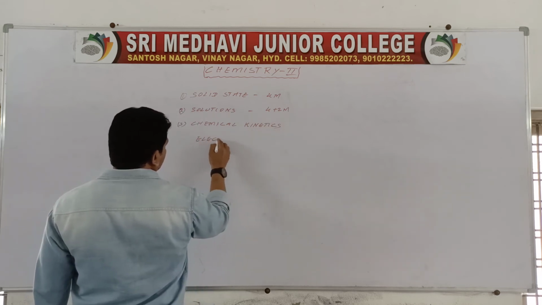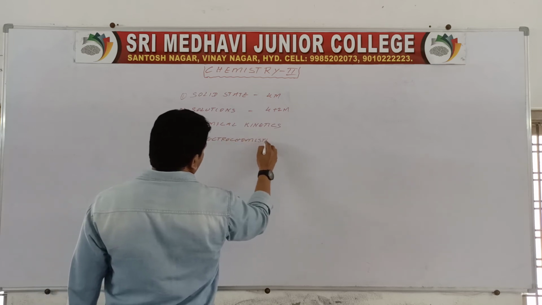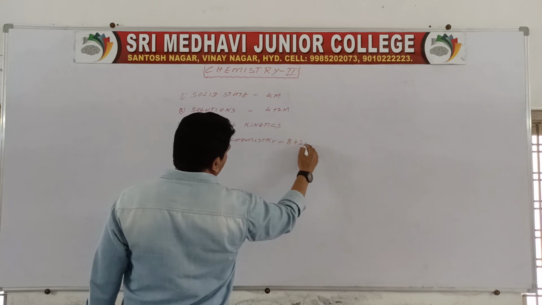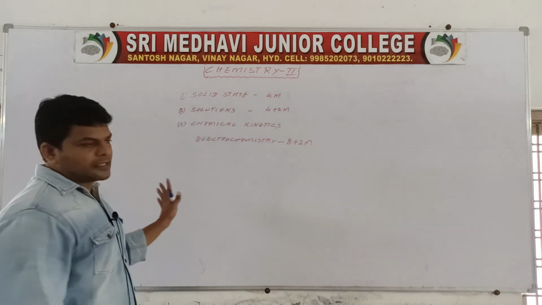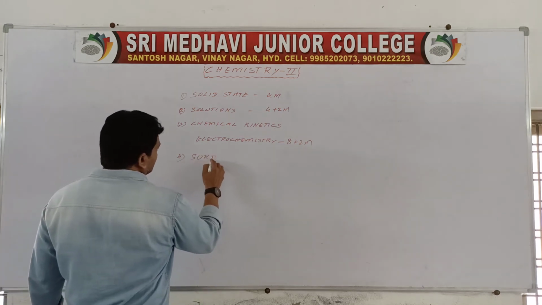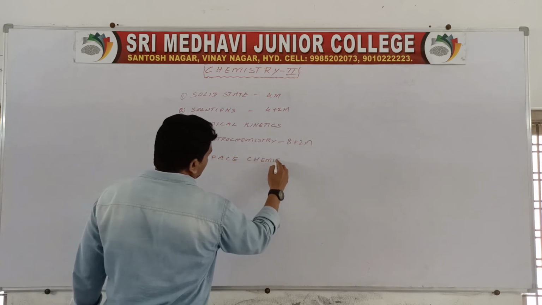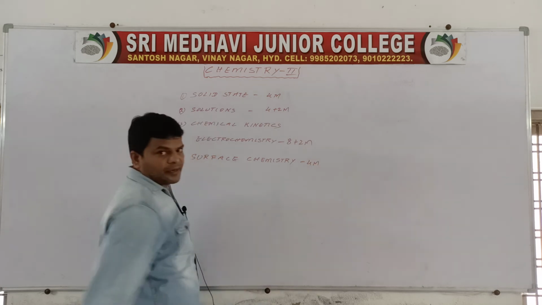Chemical kinetics and electrochemistry together are 8 plus 2 marks, so you are going to face 10 marks. Deleted syllabus also we discussed in these chapters. Next, the fourth chapter is surface chemistry, a 4 marks chapter.